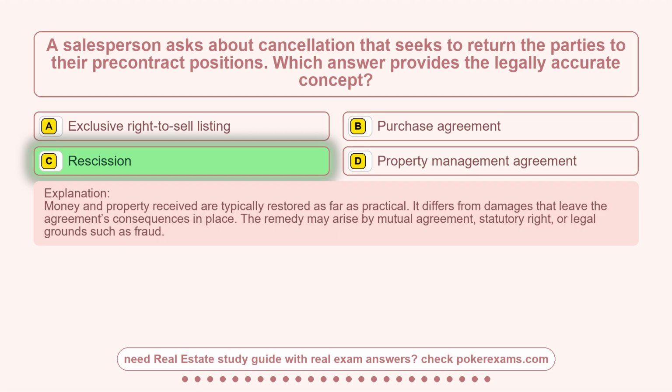Money and property received are typically restored as far as practical. It differs from damages that leave the agreement's consequences in place. The remedy may arise by mutual agreement, statutory right, or legal grounds such as fraud.